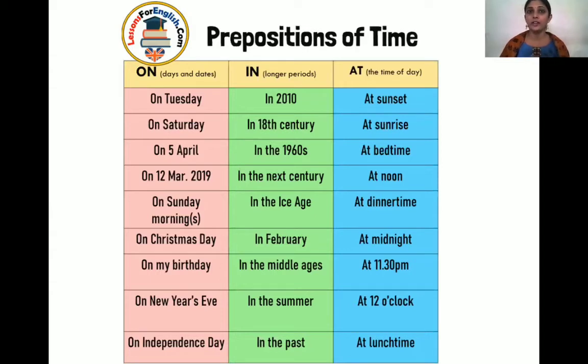We are talking about approx period, general period. And lastly, we have at, which is used for the specific time of day. At sunset, the sky looks so colorful and so beautiful. So at bedtime, I like to read good books.